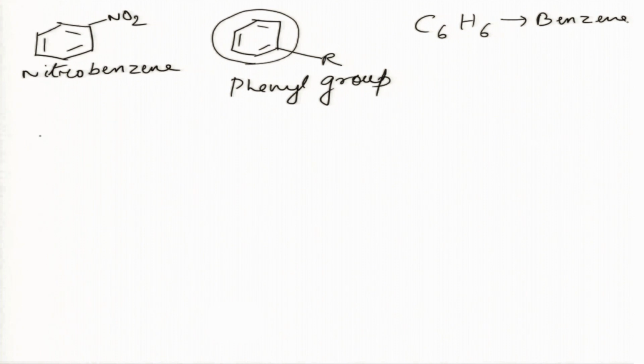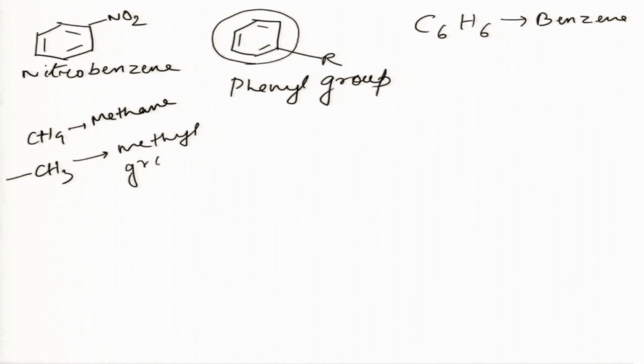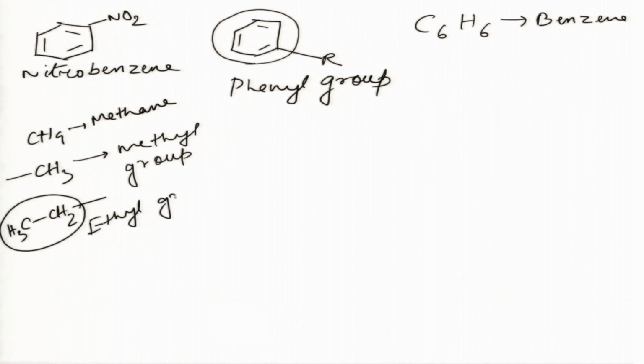We know that CH4 is methane, and the CH3 unit bonded to some other substituent is called a methyl group, right? Like CH3CH2, this unit is called an ethyl group.